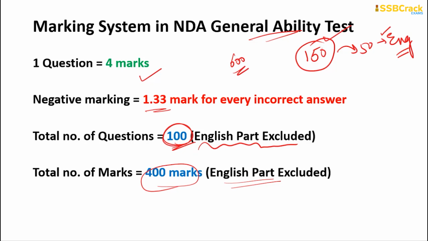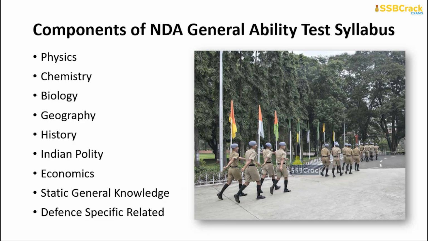Here I am excluding the English part, and I am discussing only part B of the GAT. So please make sure that you concentrate fully on each and every topic that I am discussing here. Now we will start with the components of the NDA NA GAT syllabus. These subjects include physics, chemistry, biology, geography, history, Indian polity, economics, static general knowledge, and defense-specific questions. All of these are the subjects that come under the NDA General Ability Test syllabus.